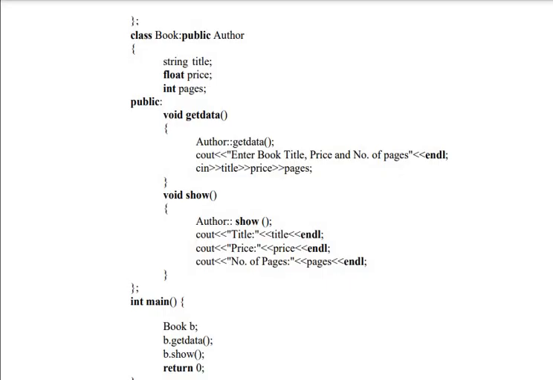And now from author, book is created. So publisher to author, author to book, and book is the derived class. And look at the get data of author and show of author. The programs look lengthy, but they are very simple if you just go through them.